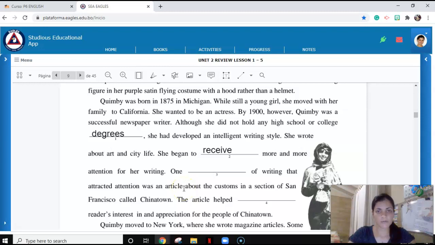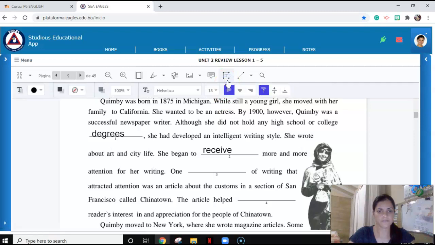So when we're talking about authors or writers, writing or articles, we always refer to a piece of writing, right? So there are some writers that write books, and some other writers that write just articles. So we call these articles a piece of writing. So piece will be our next missing word, number 3. Piece.